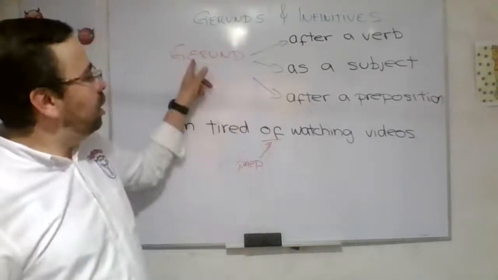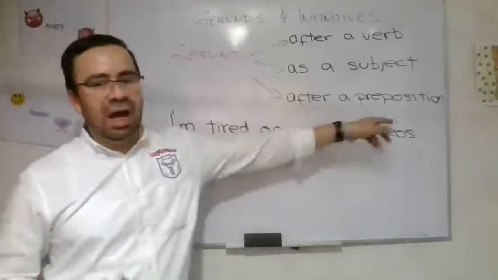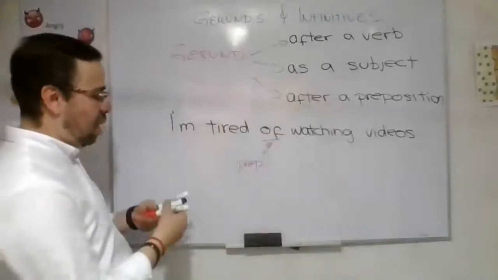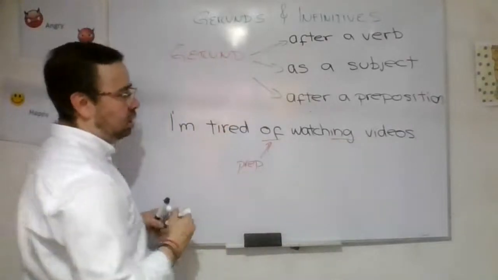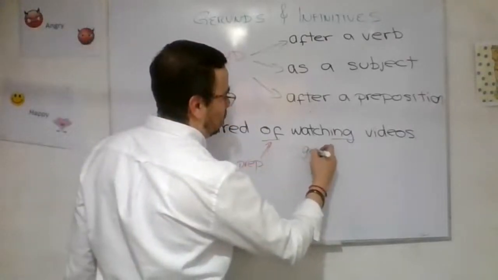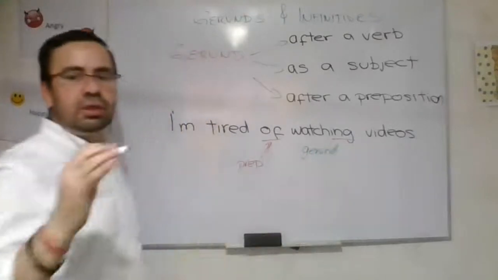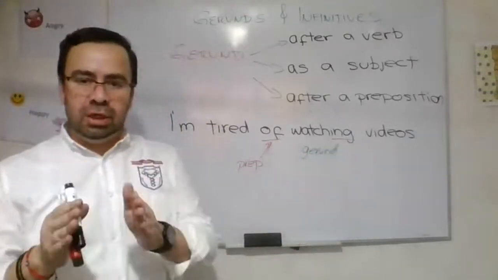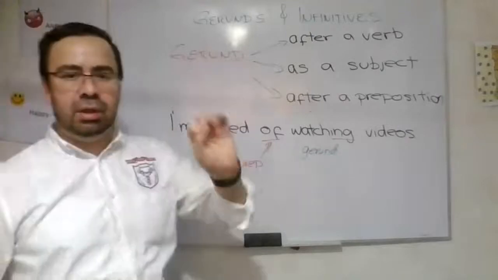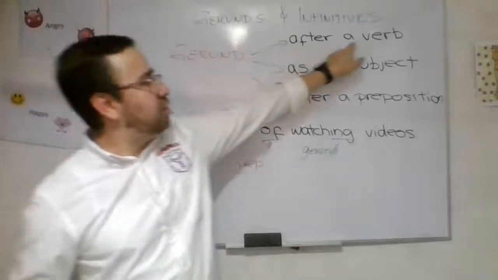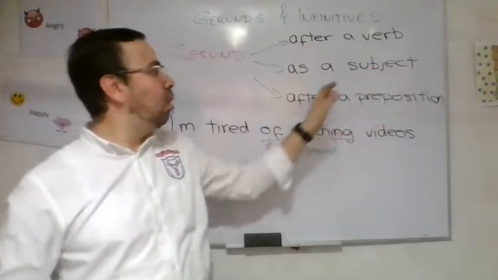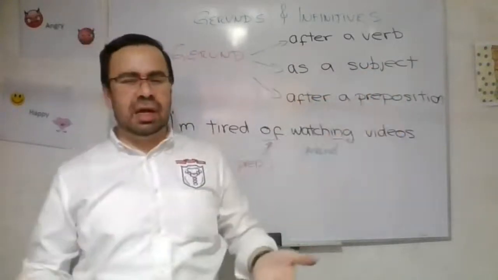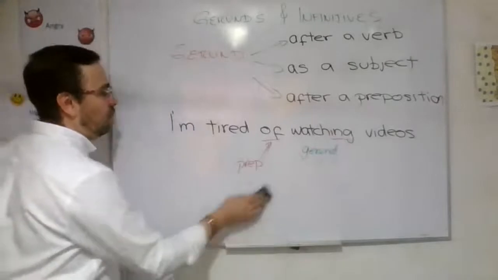So we are going to use one gerund after a preposition. Watching here is the gerund. So in this case, we can use the gerund in three forms: after a verb, as a subject of the sentence, or after a preposition. Different kinds of prepositions. Very well.